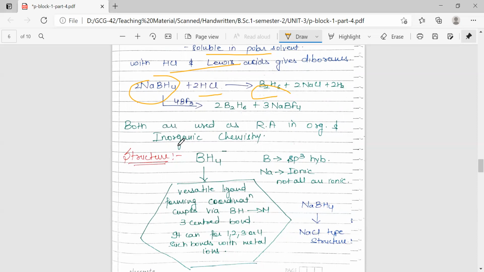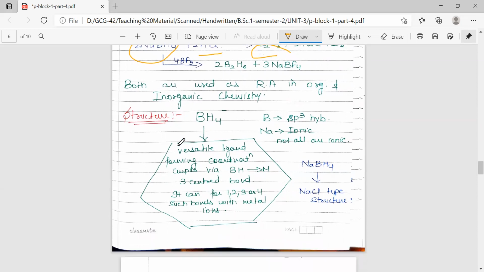Now coming to the structure, in the borohydride ion, boron is sp3 hybridized where 4 hydrogens are present in a tetrahedral arrangement around the boron. If we talk particularly about sodium borohydride, it is ionic, but we cannot say all borohydrides are ionic. Not all are ionic, but some are ionic and some are crystalline. Sodium borohydride is an ionic crystal. It has a crystal structure similar to that of sodium chloride, or we can say a rock salt type of structure. So it is a versatile ligand.